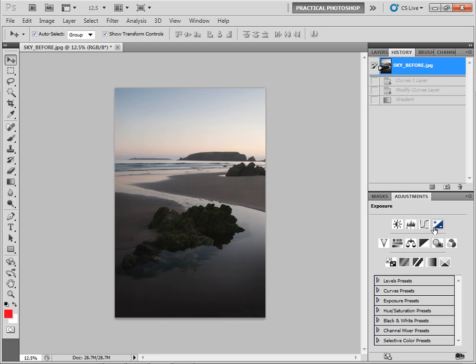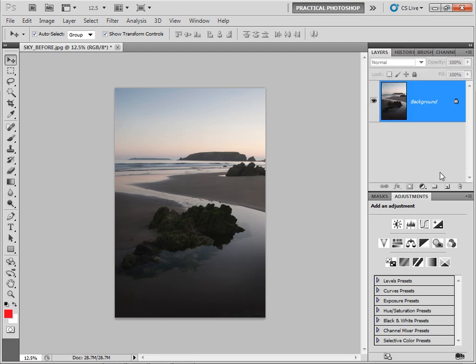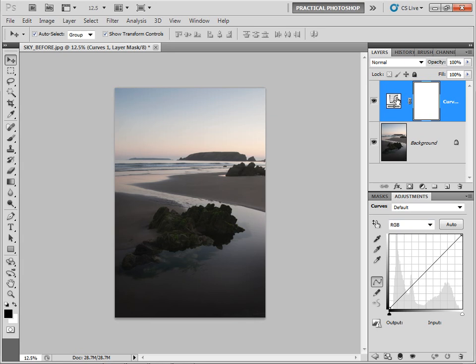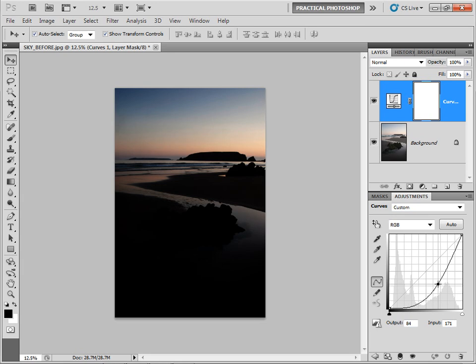And the first thing I'm going to do is, in my layers palette, if I click on my adjustment layer icon here and choose curves, this will give me a new adjustment layer. I want to drag down on my curve to darken the sky. I'm not really worried that the landscape itself is going too dark here. I'm just worried about the darkness of the sky because we can mask that land out in the next step. So something like that looks pretty good to me.